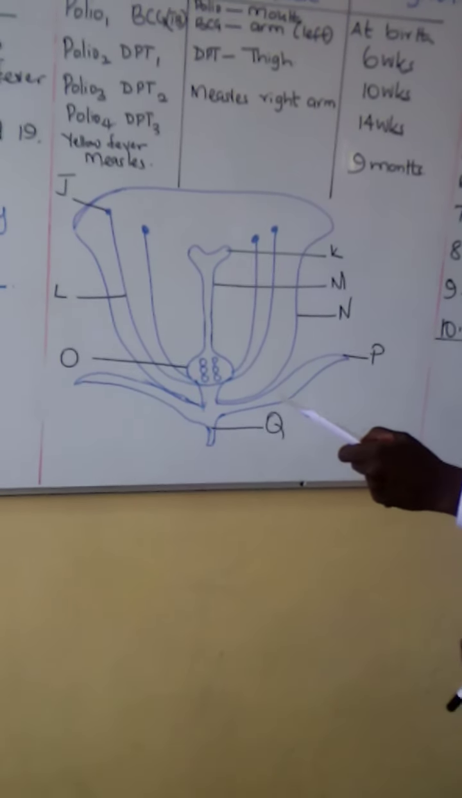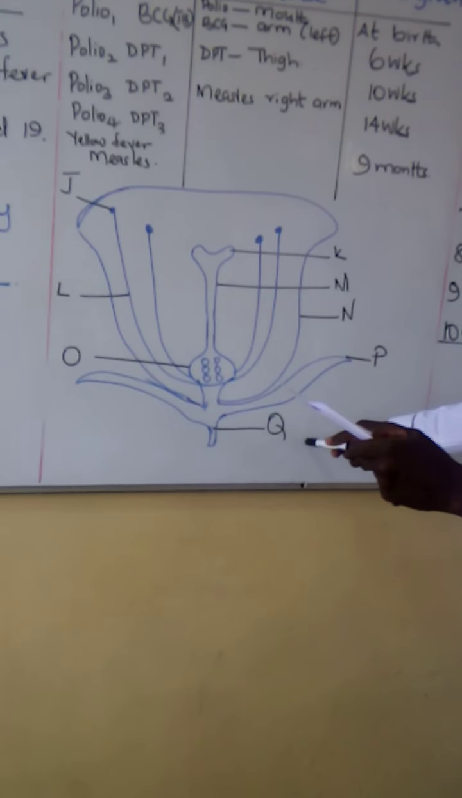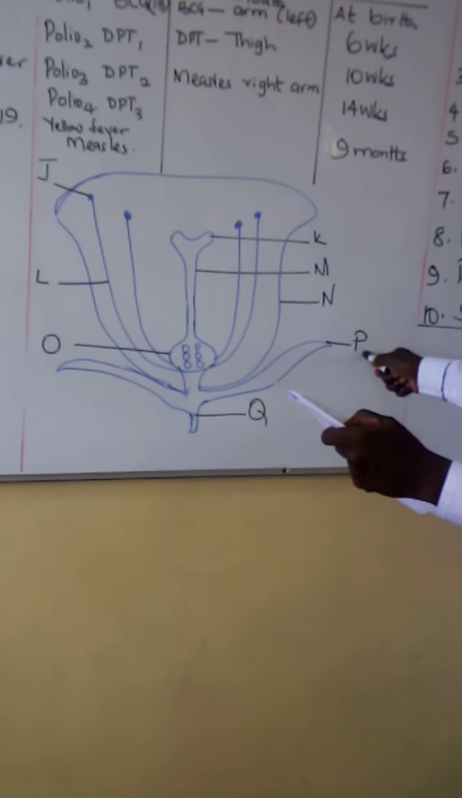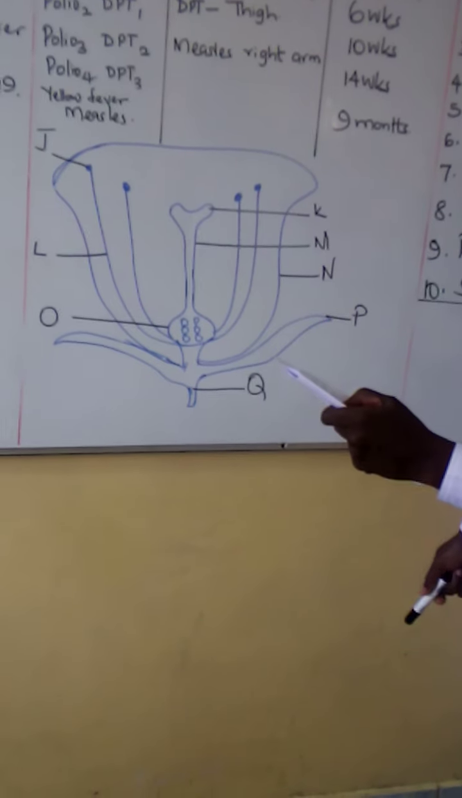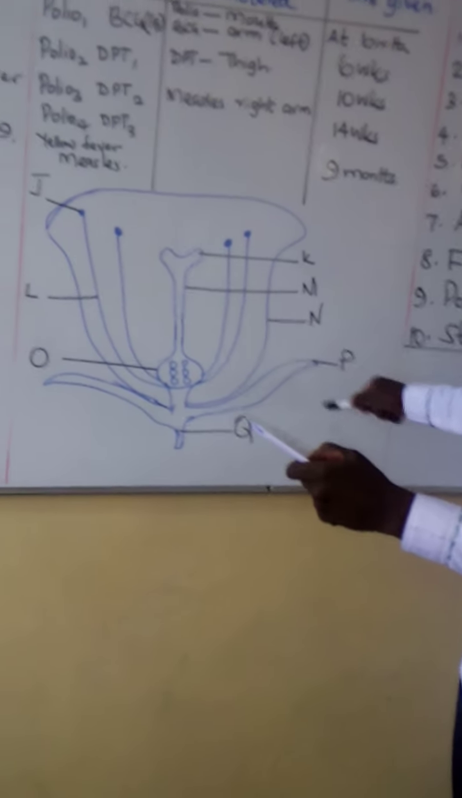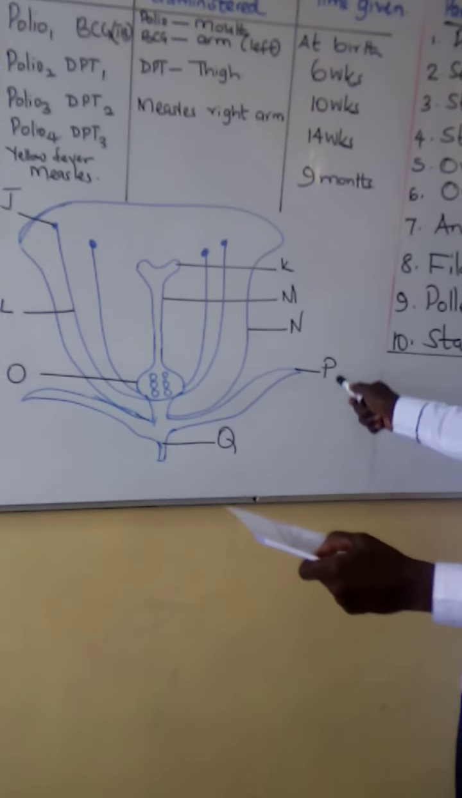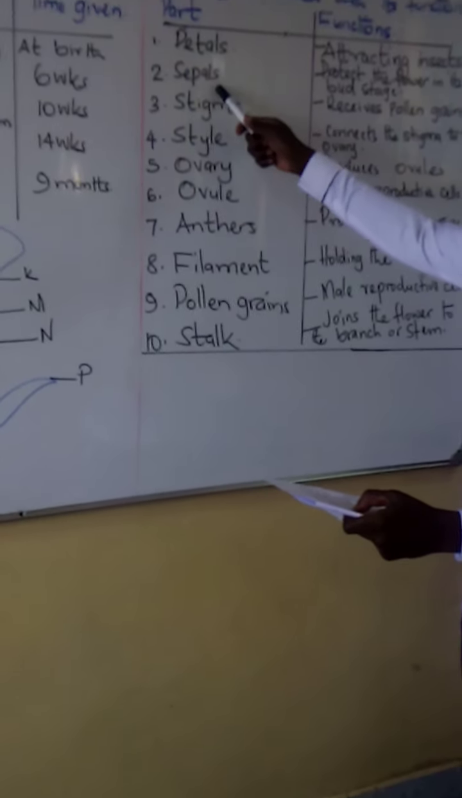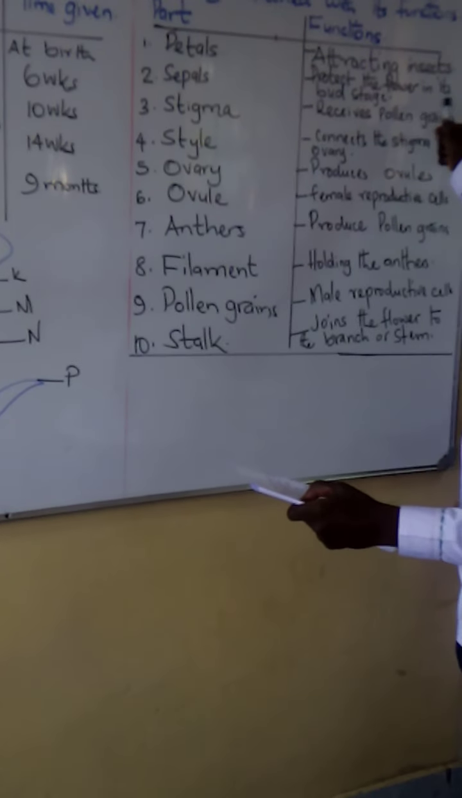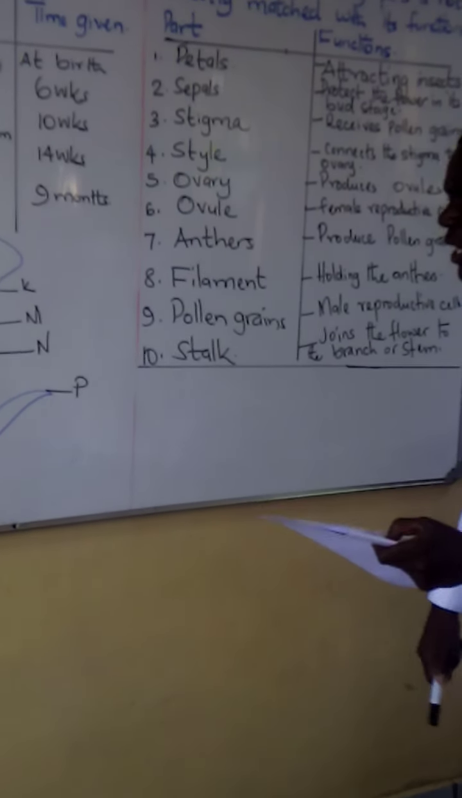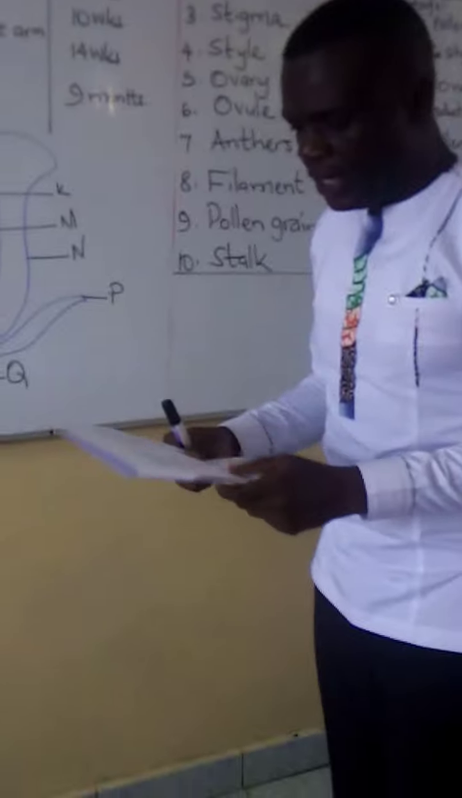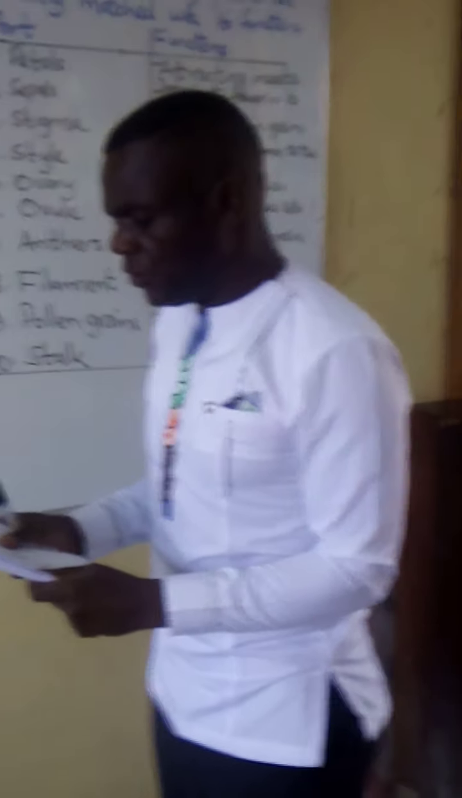Now, here I can see P. P is very important. P is the answer. P says protect the flower during its bud stage. As we can see here, P is the sepal. The sepal protects the flower in its bud stage when it is still growing. And that is the answer to the question.